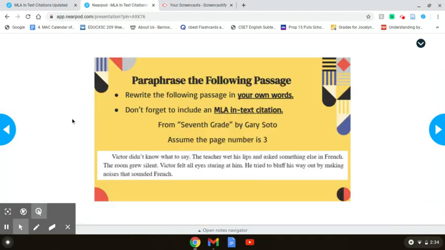And that is going to be to paraphrase the following passage. Rewrite the following passage in your own words. And you will also be adding MLA in-text citations. This is a quote from Gary Soto's "7th Grade," and we're going to assume that the passage is on page number 3. And you'll have your open-ended question.